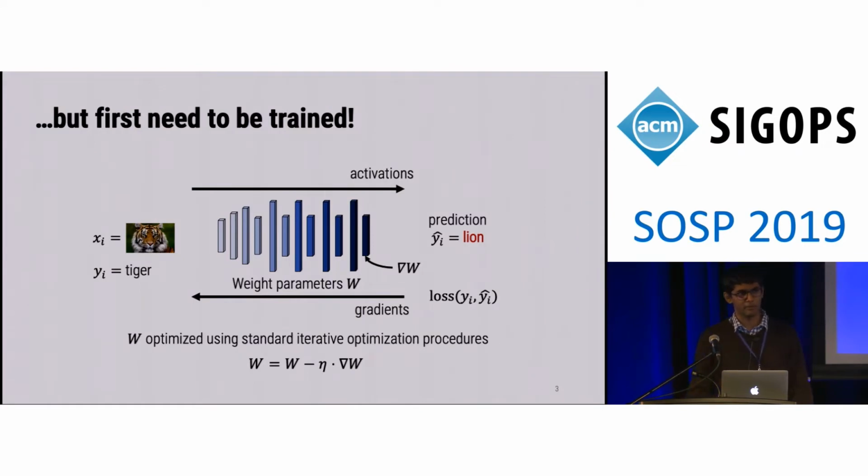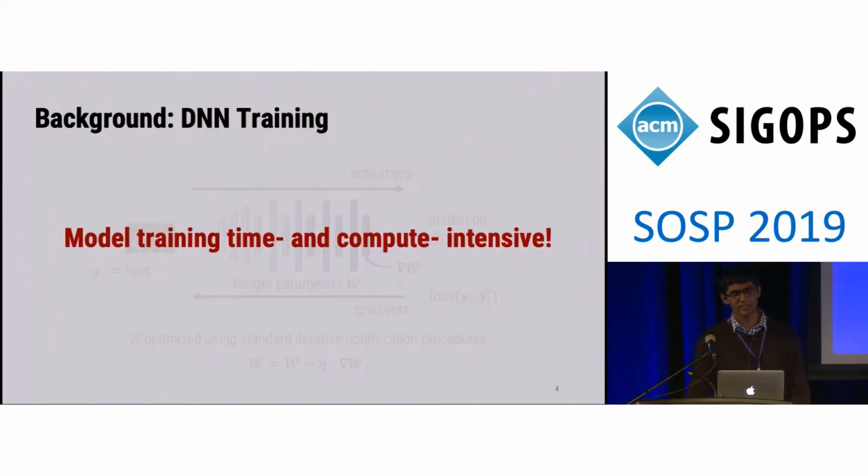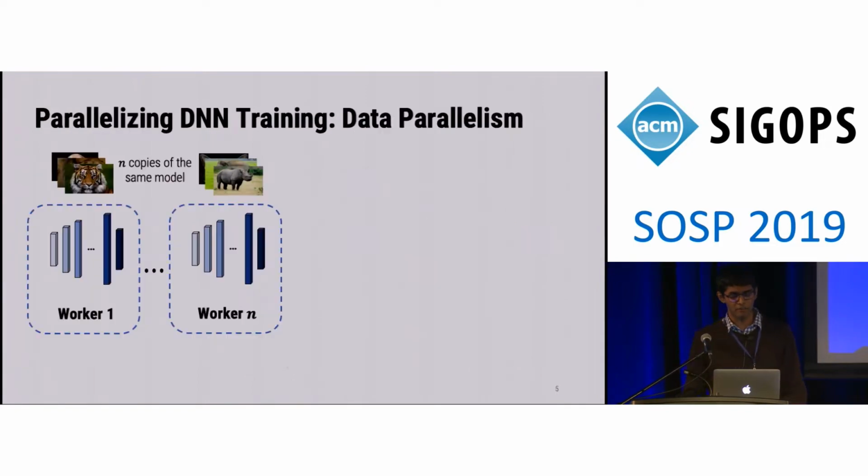In order to be able to train a model, a large number of iterations like this need to be performed. And this is extremely time and compute intensive. In order to obtain trained models in a more reasonable time frame, people have resorted to parallelizing over multiple accelerators. One common way of doing this is data parallelism, where every worker has a copy of the model.